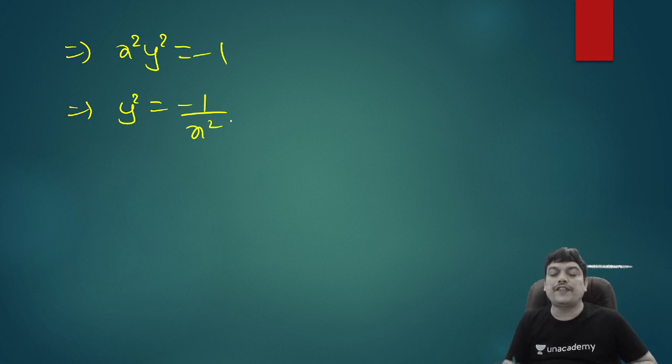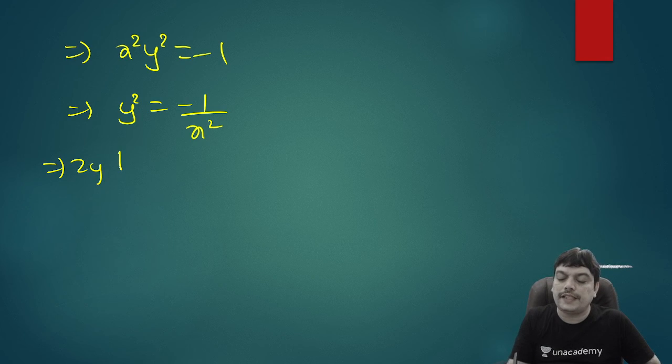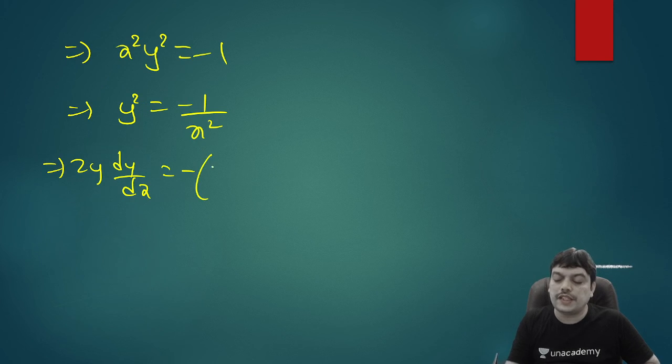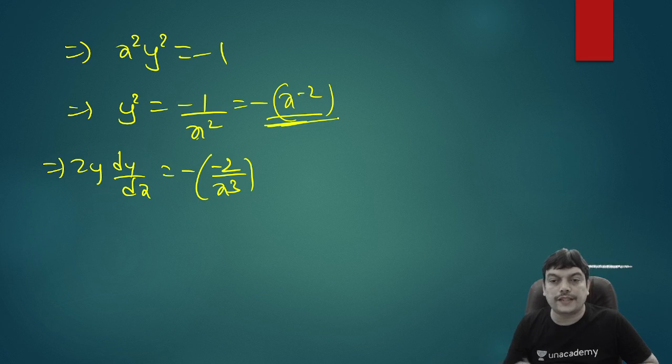Now differentiate with reference to x, you'll be getting 2y dy by dx equal to minus of, for 1 by x square, you know differentiation is minus 2 by x cube. Derivative of exponent formula we should apply by bringing this to numerator. Like write it as minus of x power minus 2. Use derivative of exponent formula for this, you'll get minus 2 by x cube.